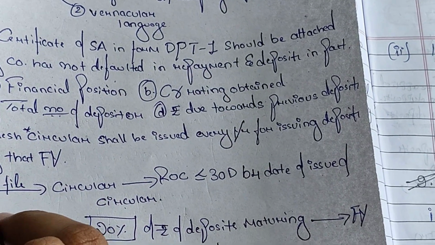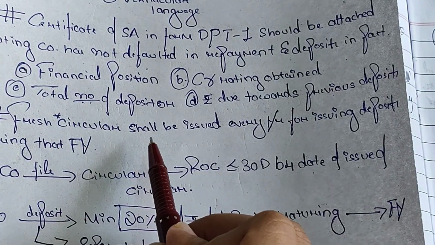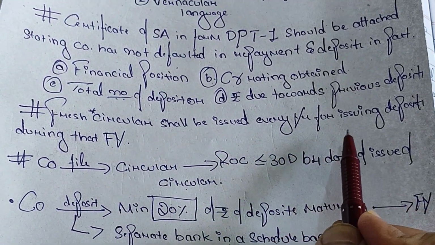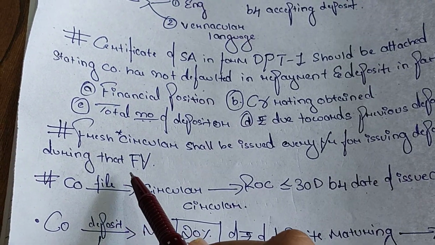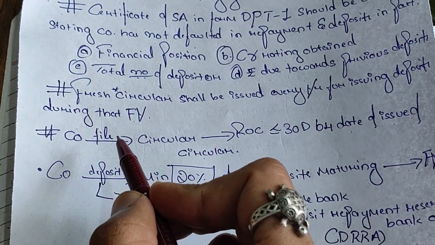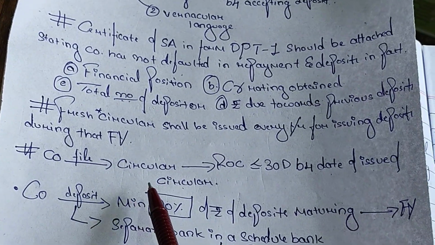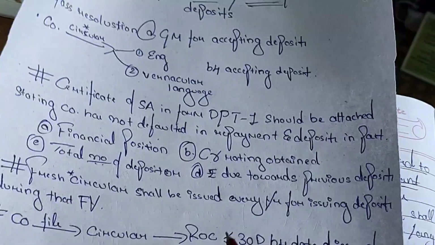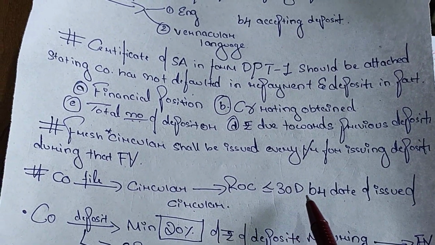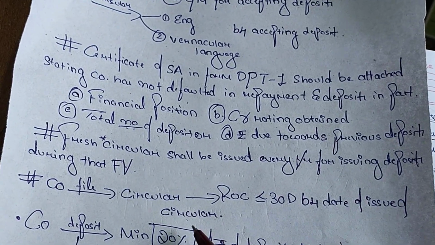A fresh circular shall be issued every year for issuing deposits during the financial year. Then a company files a circular to the ROC within 30 days before the date of issue of the circular.